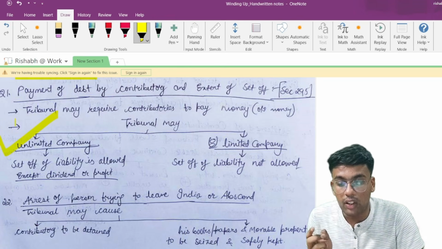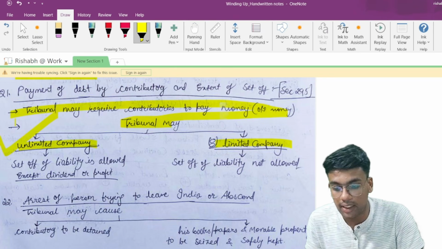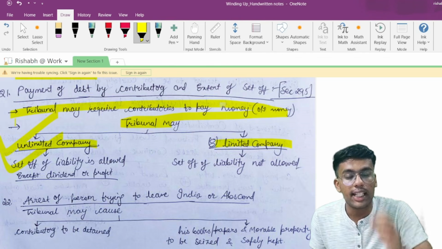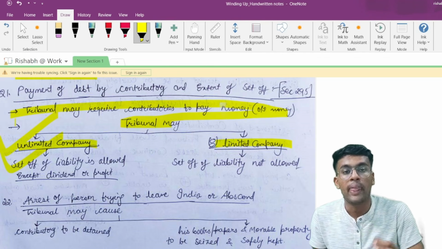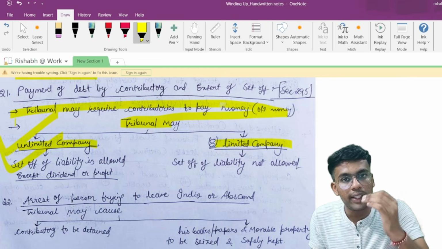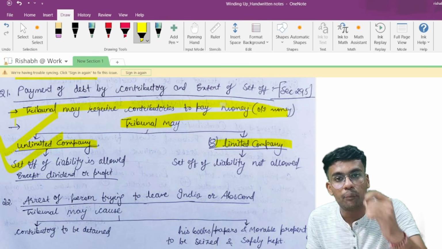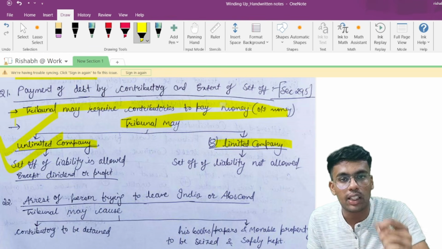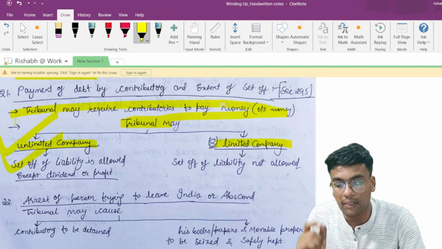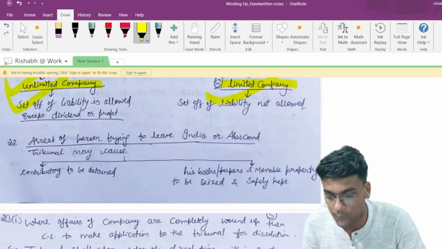Now the tribunal may require contributories to pay outstanding money, in the case of an unlimited company and in the case of a limited company. In the case of an unlimited company, set off of liability is allowed except for dividend and profit, whereas in the case of a limited company, set off of liability is not allowed. That means if a contributory has any liability with the company, and the company also has to pay an amount to the contributory, and the contributory is to pay the company by order of the tribunal, then both can be set off if the company is an unlimited liability company. If it is a limited liability company, then set off is not allowed.